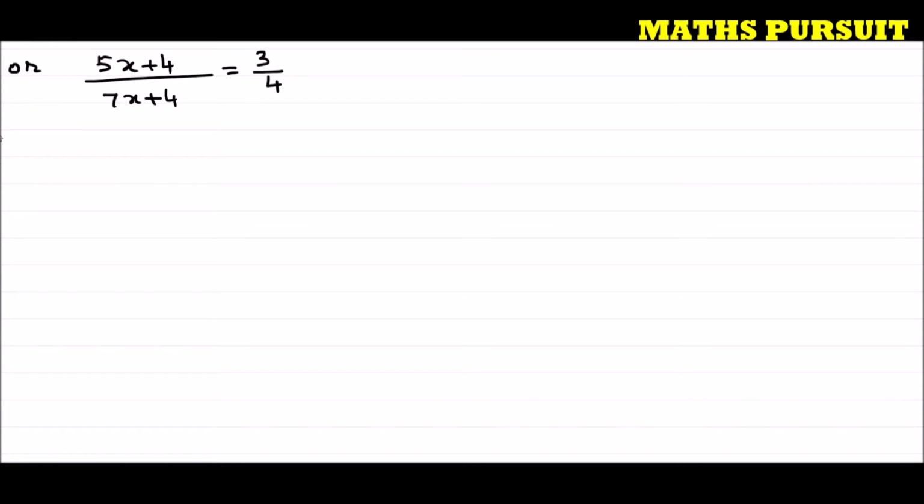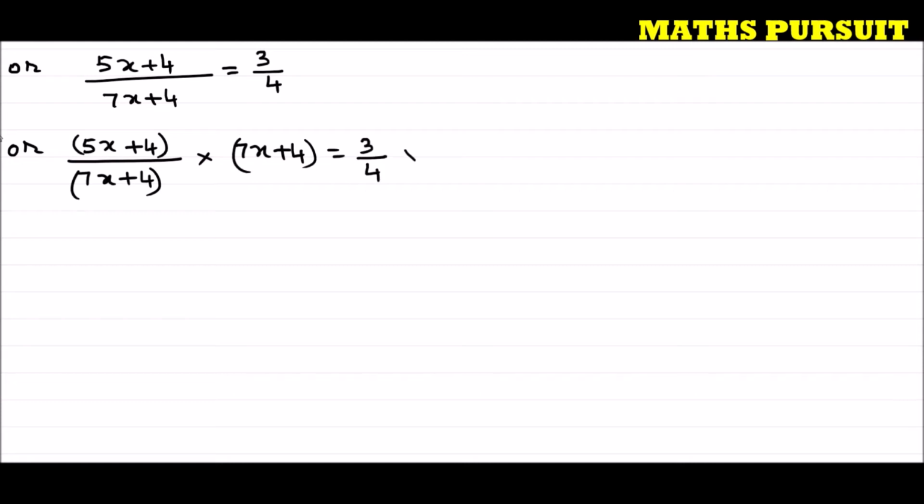Or I can write 5x plus 4, let us put a bracket, divided by 7x plus 4 with a bracket, into 7x plus 4, is equal to 3 by 4 into 7x plus 4.